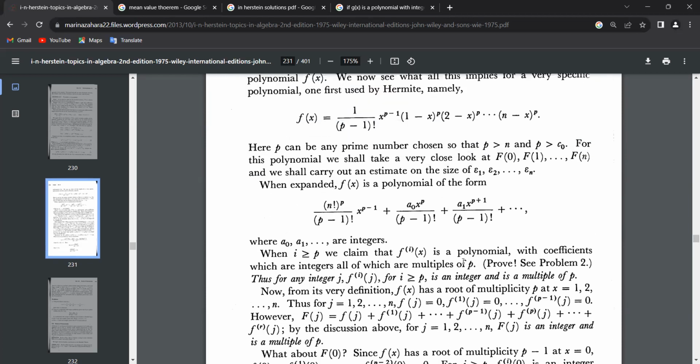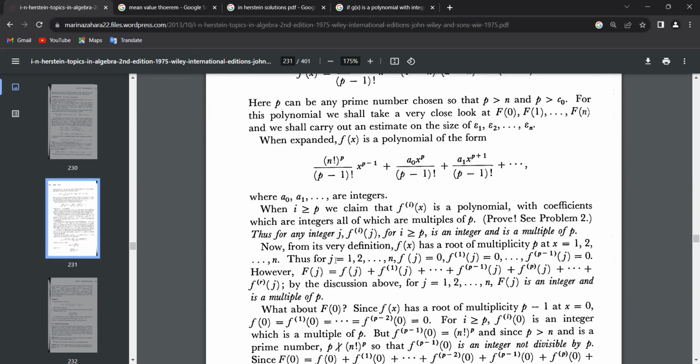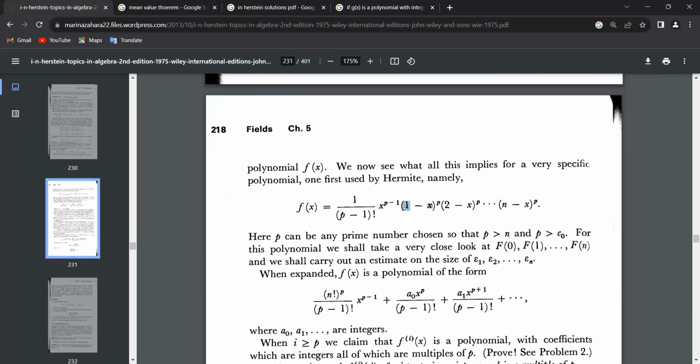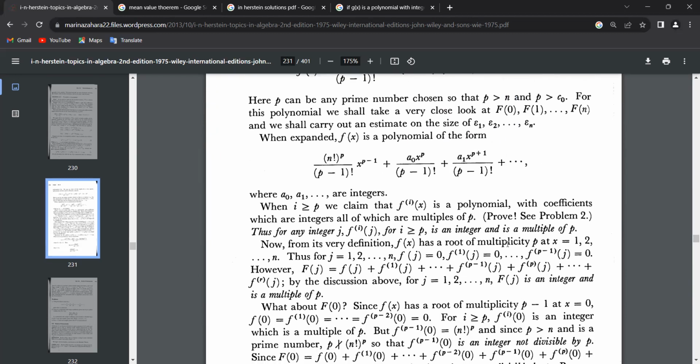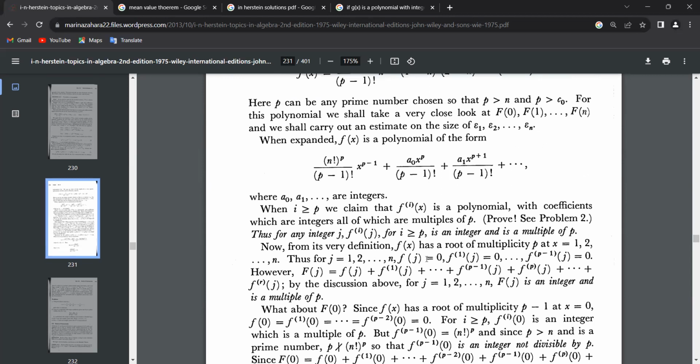So for j equal to 1 to n, we have f_j of 0, and so on, because of this 1 minus x, 2 minus x, up to n minus x. But small f and capital F have the same roots, so the same thing will hold for capital F also.